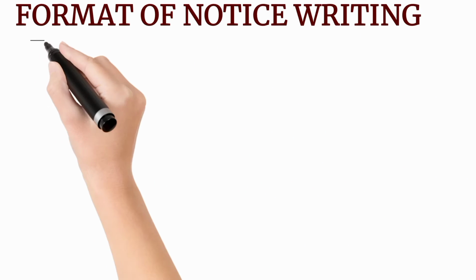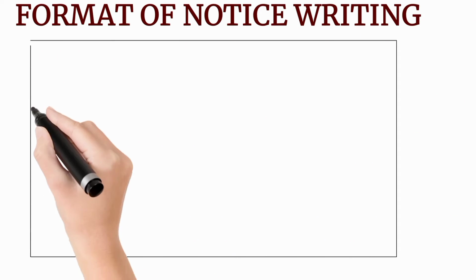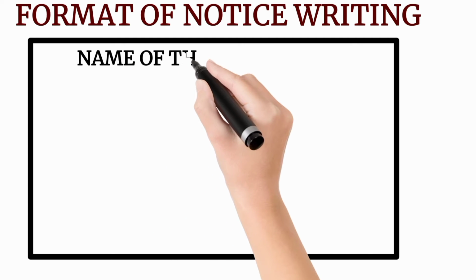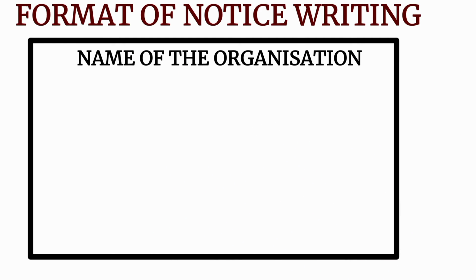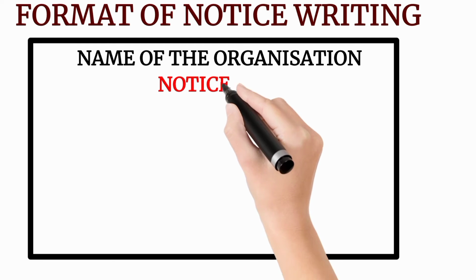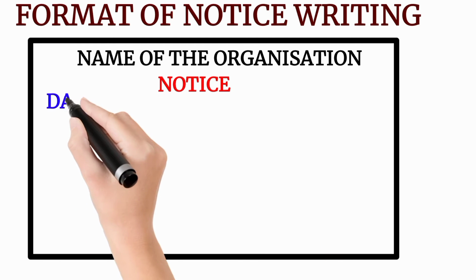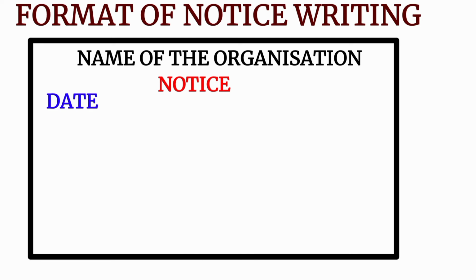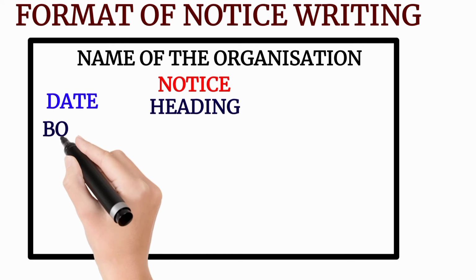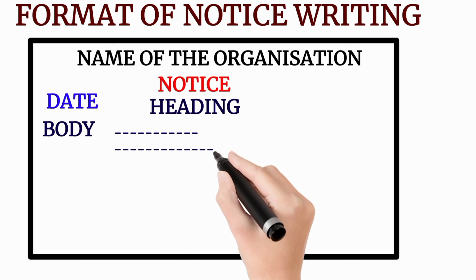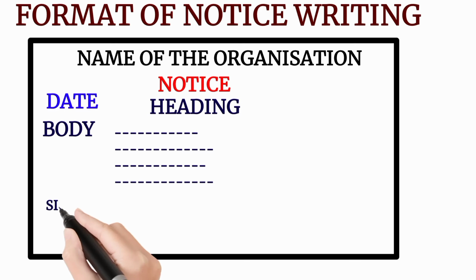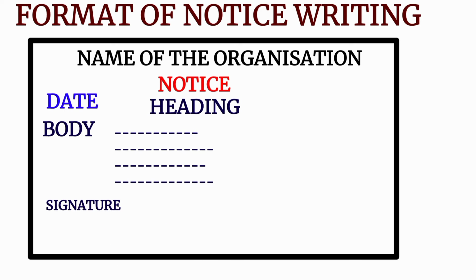Format of notice writing. First of all, we make a rectangular box. On the top, we write the name of the organization. After that, notice in bold letters. Date of notice is mentioned there. Heading of the notice. Body, where we give the important information. And signature, name and designation. This is the format of the notice. You have to keep in mind.